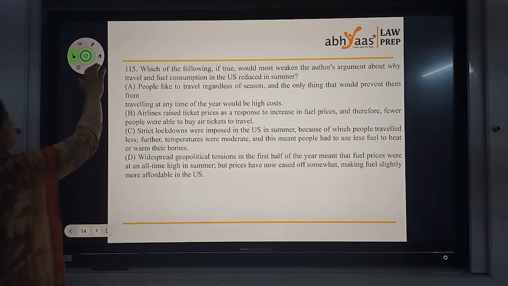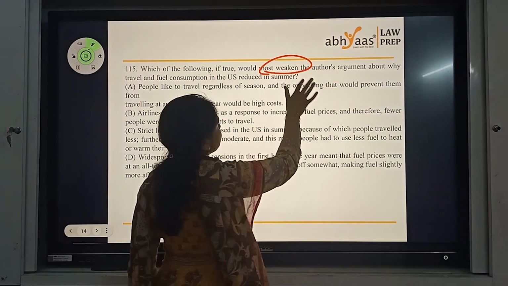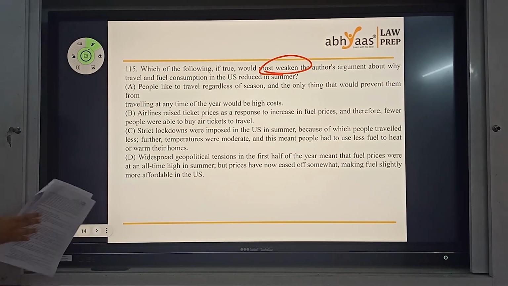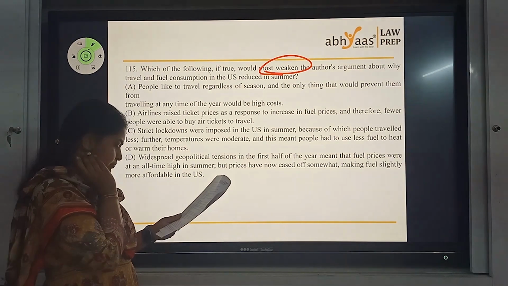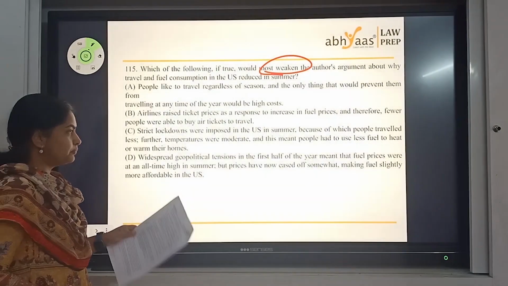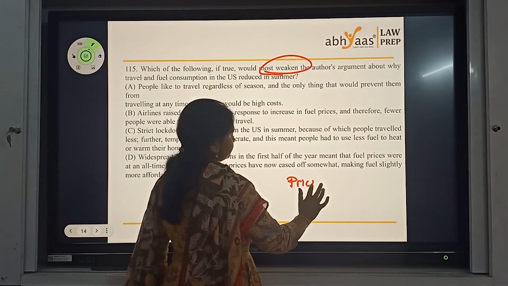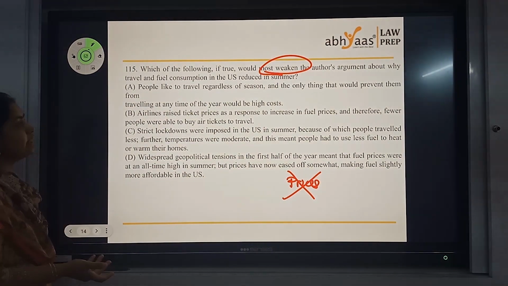Next one. Which of the following, if true, would weaken, another weakening question, the author's argument about why people travel and fuel consumption in the US reduced in summer? So what did we have in the paragraph? In the US, gas prices went up in summer so that people travel less and consumption of the fuel dropped. So the cause as far as the paragraph was concerned was prices. Now it is not prices, something else. If you give that information, then that could be my answer.